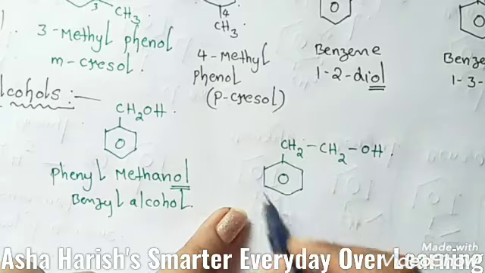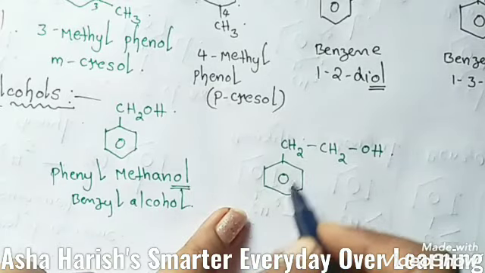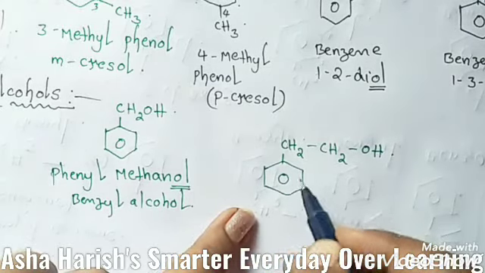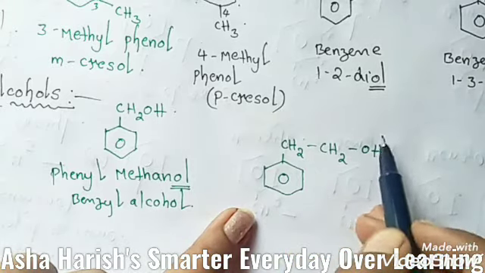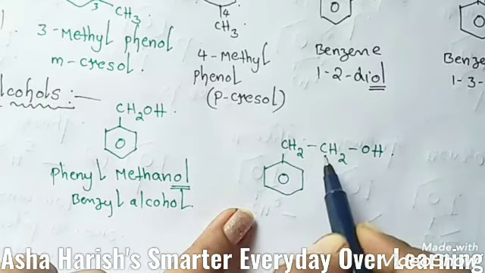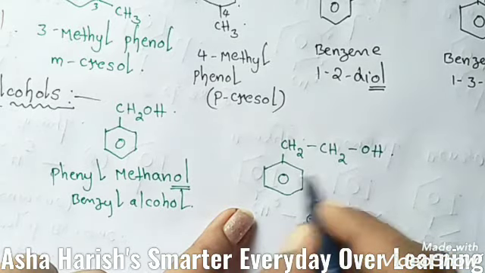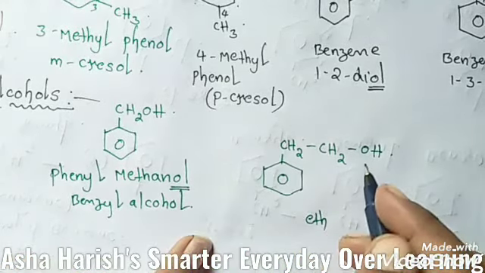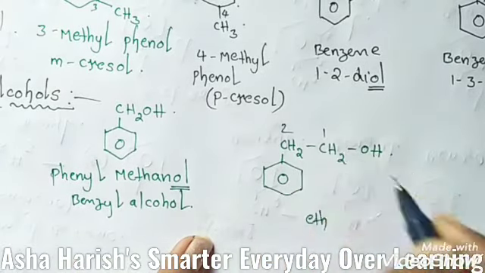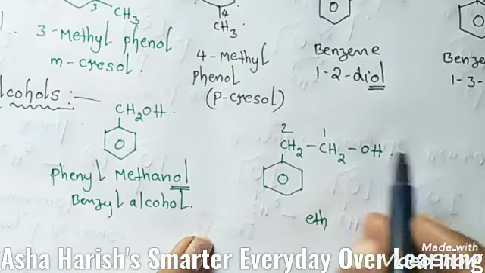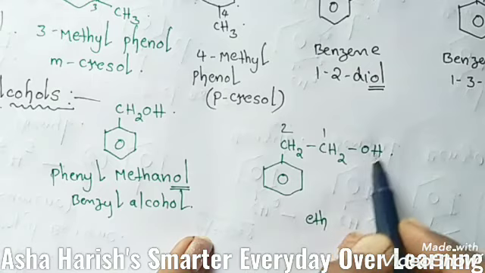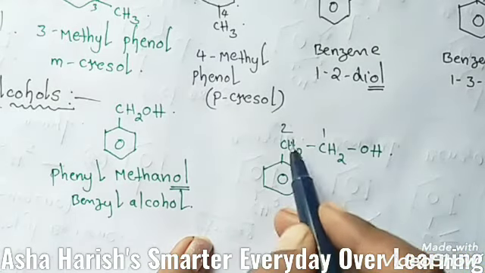See in this example, this benzyl group is the aromatic compound attached to this. Here again a side chain is located, so 2 carbons are present, so the root word should be eth for these 2 carbons. If you give numbering to these carbons, you should give first priority to this alcoholic group. That's why 1 and 2.